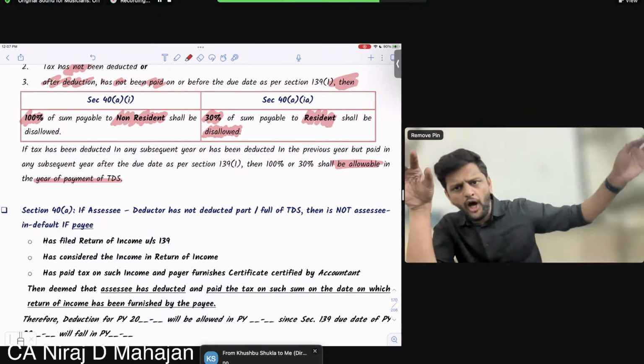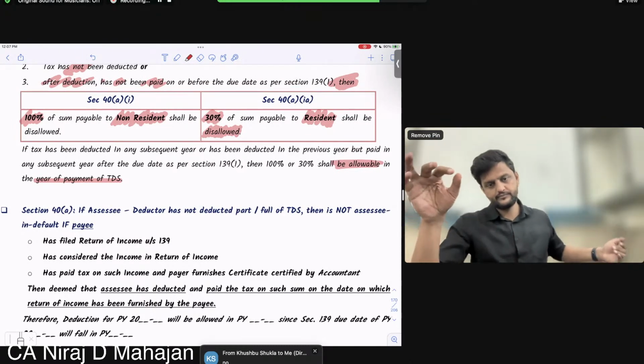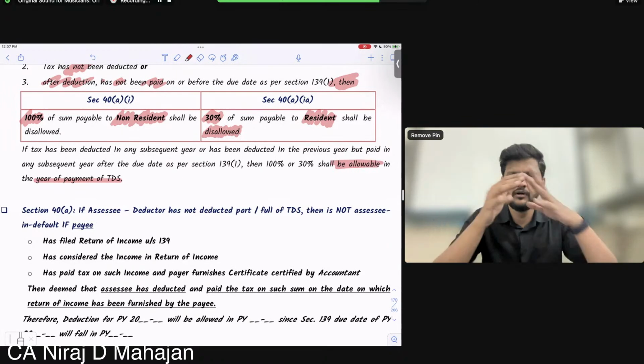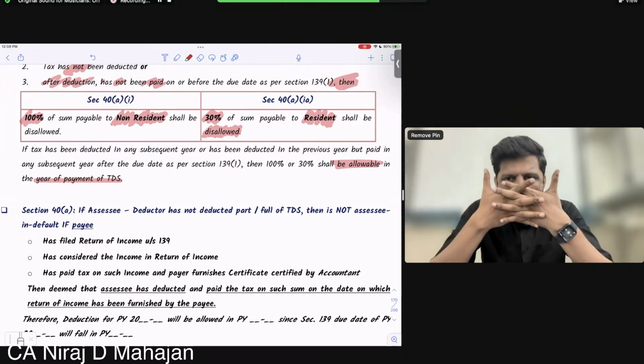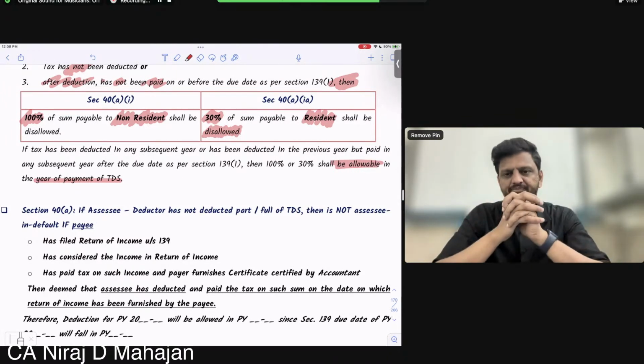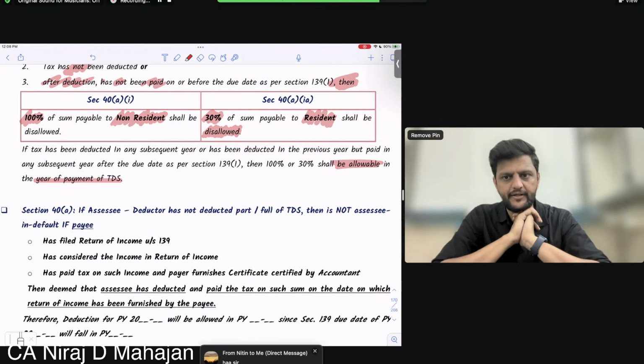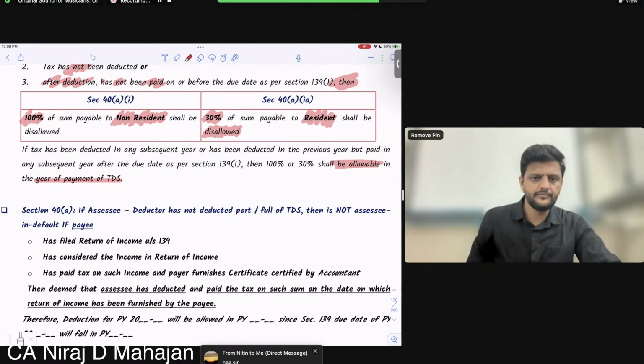But if you pay later on, it will be allowed back again. Are you getting my point or no? Clear till here, everybody? Fine. Okay.